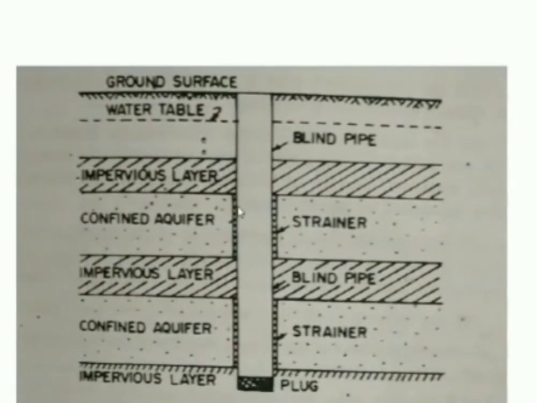One of the important design criteria that we need to understand is that the total surface area of the tube well should be greater than 3 times the area of perforations.